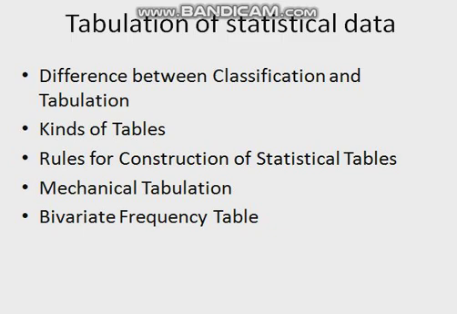And then we make the tables and follow the rules for construction of statistical tables. Now the data can be single or multiple. So we make bivariate frequency tables when we have more than one variable. So in this class we discussed mechanical tabulation and bivariate frequency table. I hope you all understood this class. Thank you for this class.